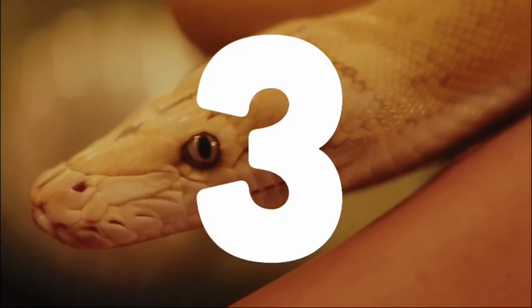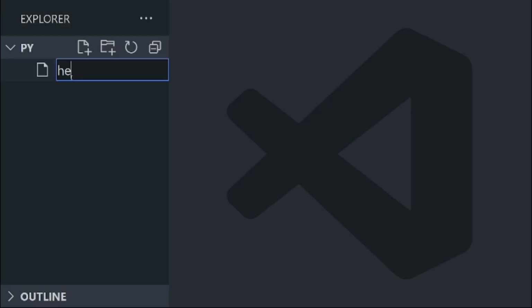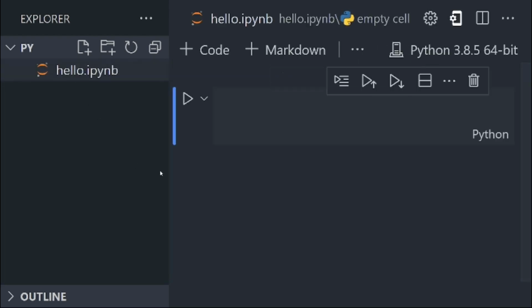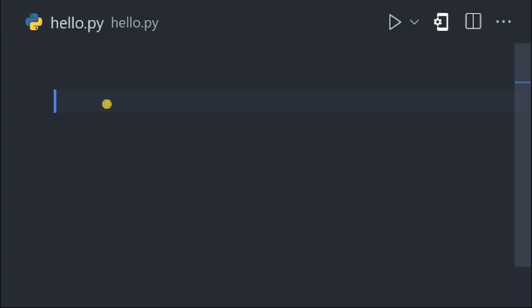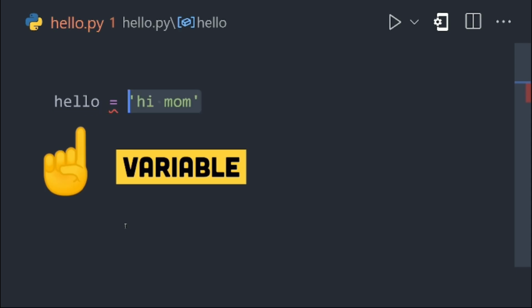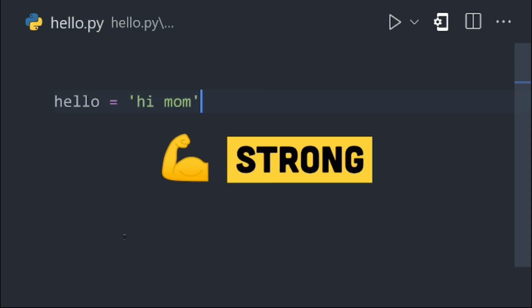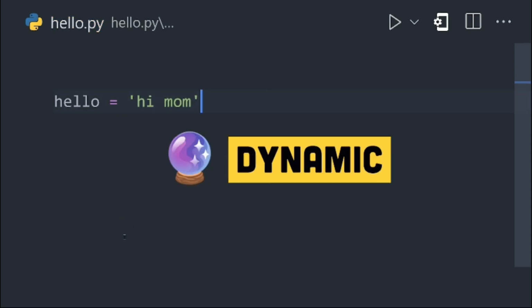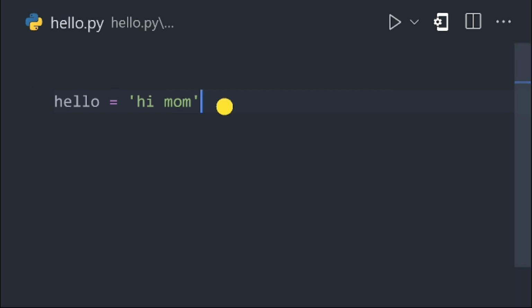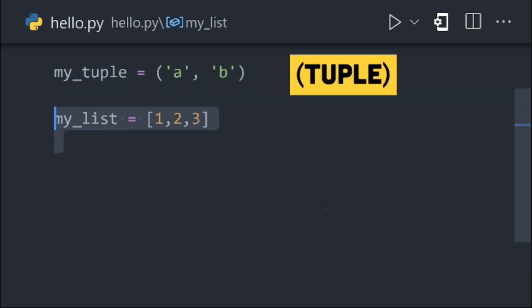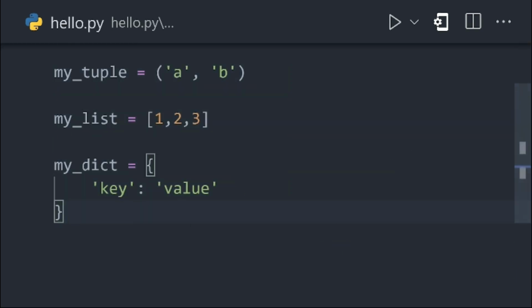We're currently at version 3 of the language, and you can get started by creating a file that ends in .py or .ipynb to create an interactive notebook. Create a variable by setting a name equal to a value. It's strongly typed, which means values won't change in unexpected ways, but dynamic, so type annotations are not required. The syntax is highly efficient, allowing you to declare multiple variables on a single line and define tuples, lists, and dictionaries with a literal syntax.